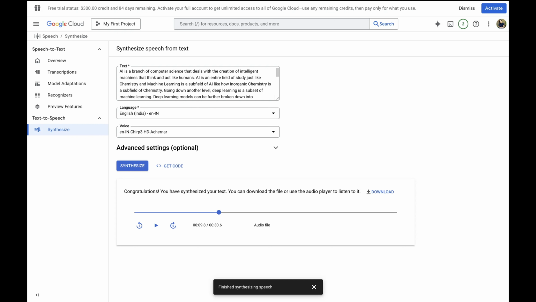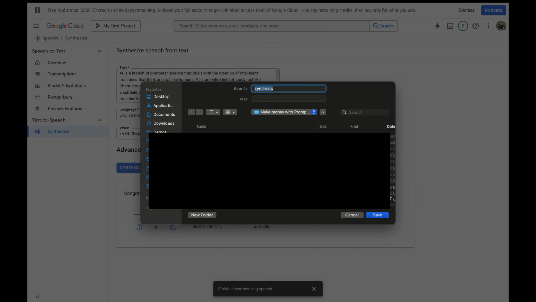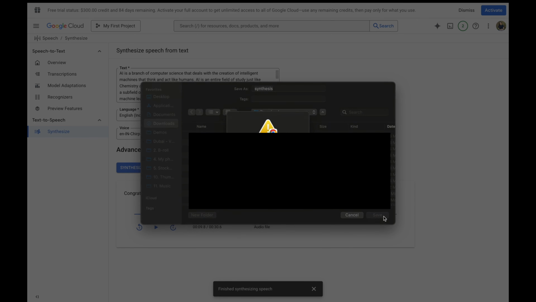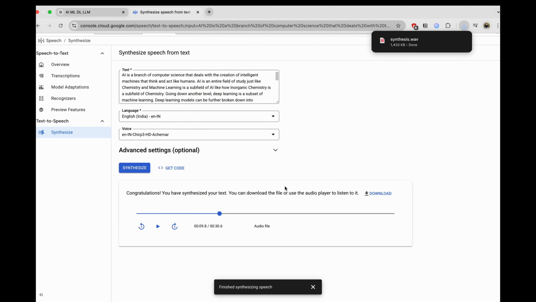The best thing about Google Cloud is that once you're happy with the sound, you can download it directly. You don't need to use the audio recording feature to download this voiceover. When you saw, in just a simple click, Google Cloud will let you download this audio, so it's much easier and seamless. So, in this video, I showed you two methods on how to convert text to speech completely for free: ChatGPT and Google Cloud.